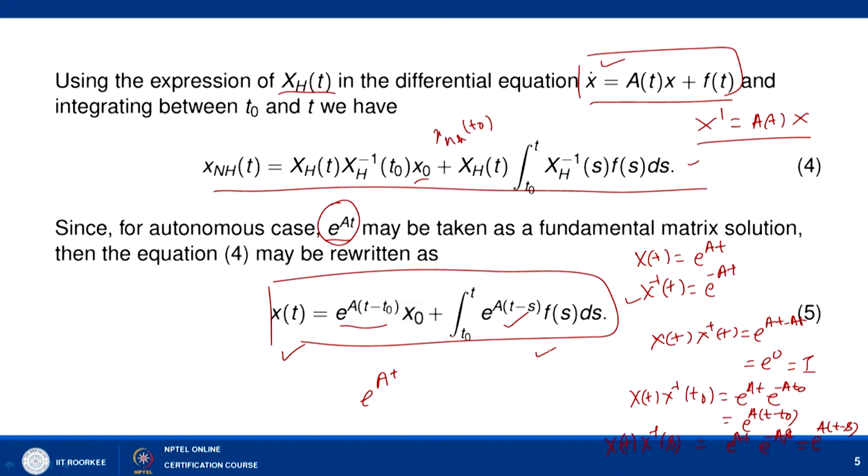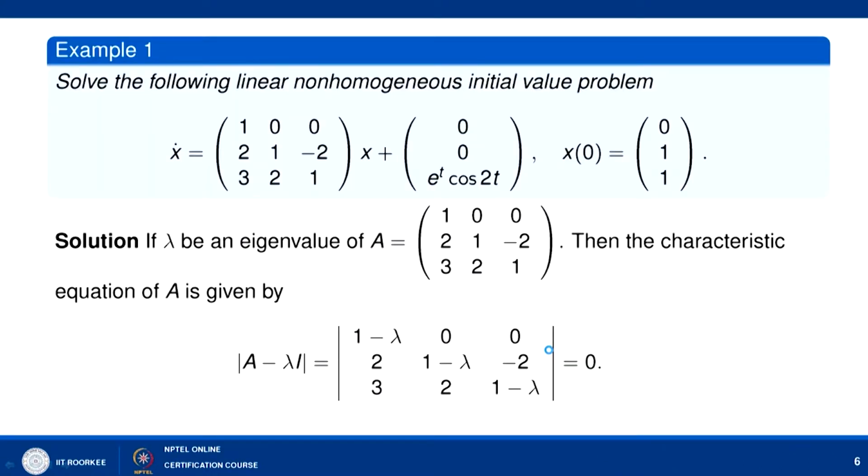Now, once we have the formula, let us see some examples and see how we can calculate this. Let us consider the first example. Solve the following linear non-homogeneous initial value problem: x dash equal to the matrix [1 0 0; 2 1 -2; 3 2 1] x plus the vector [0; 0; e to the power t cos 2t], with the initial condition x(0) equal to [0; 1; 1]. I can write this as a system x dash equal to A x plus f(t), where A is the matrix [1 0 0; 2 1 -2; 3 2 1], and f(t) I am writing as [0; 0; e to the power t cos 2t].